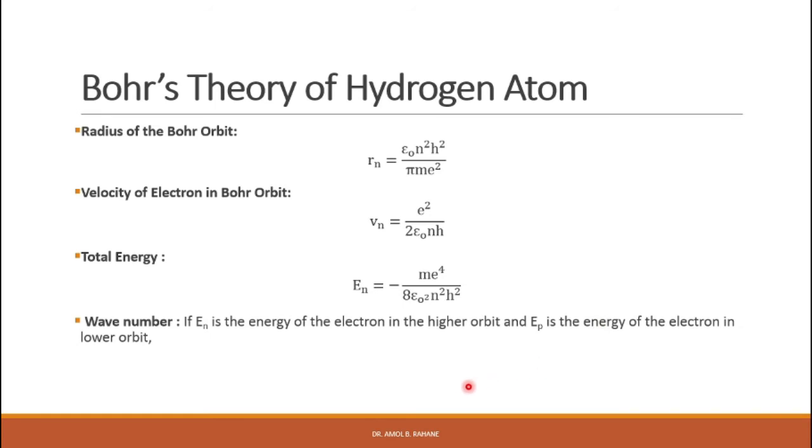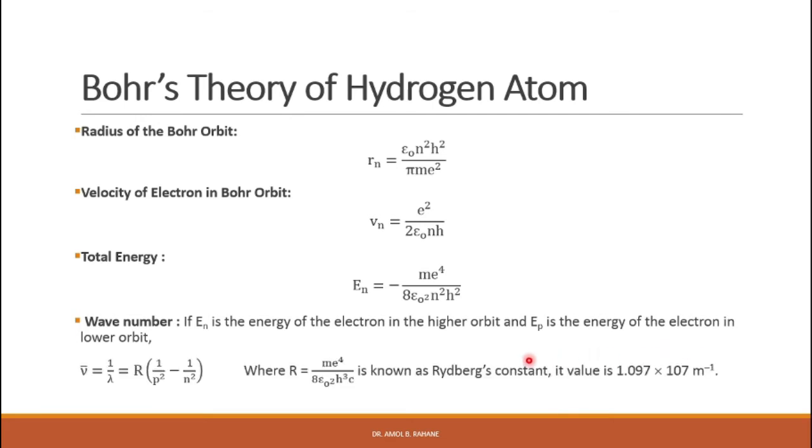Also the frequency of light emitted, that frequency we express in terms of wave numbers. So if En is the energy of the electron in the higher orbit and Ep is the energy of the electron in the lower orbit, then we can write the wave number nu bar is equal to 1 over lambda, which is equal to R into 1 upon p square minus 1 upon n square, where this R is equal to m e raised to 4 upon 8 epsilon 0 square h cube into c.